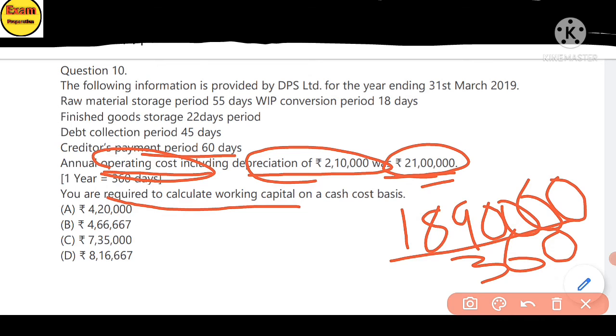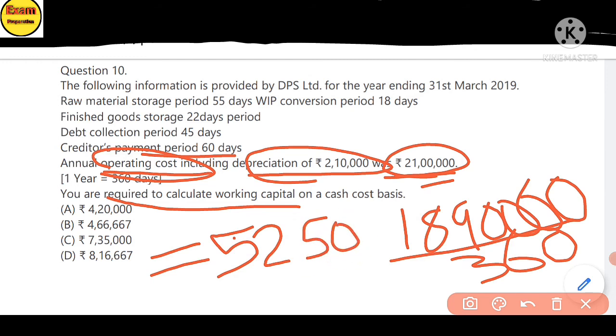You will get the answer for 1 day operating cost, which is 5,250.